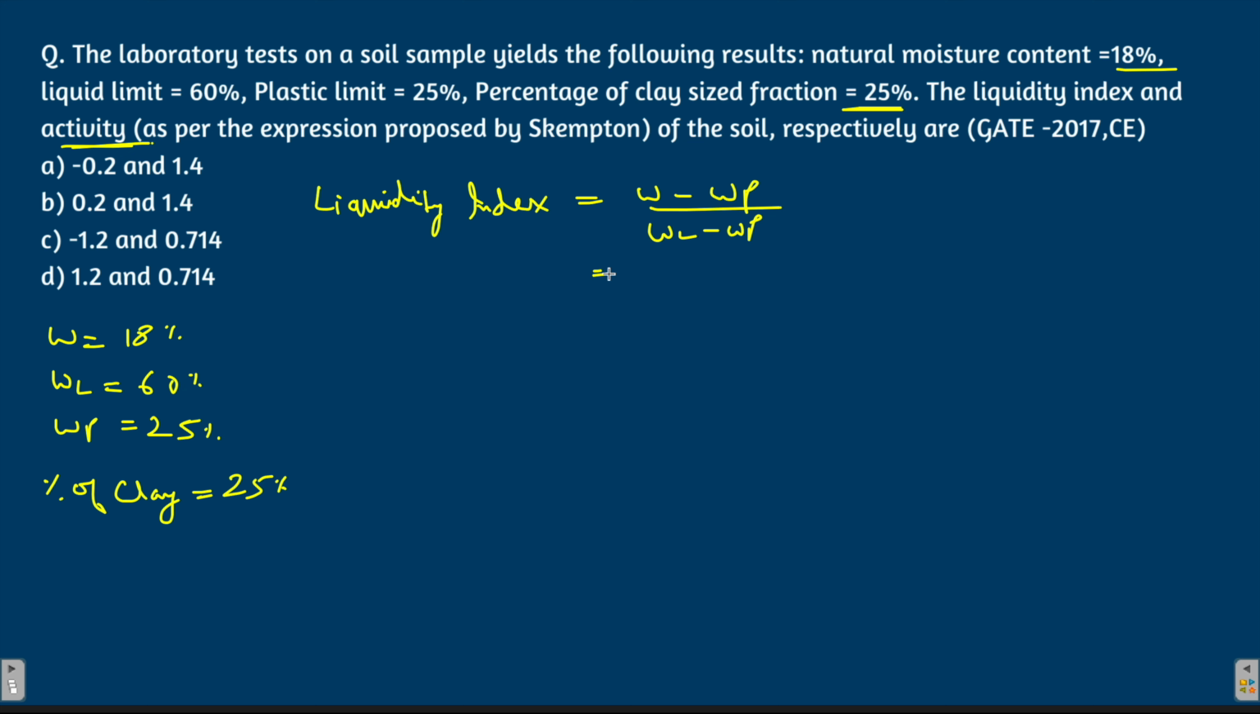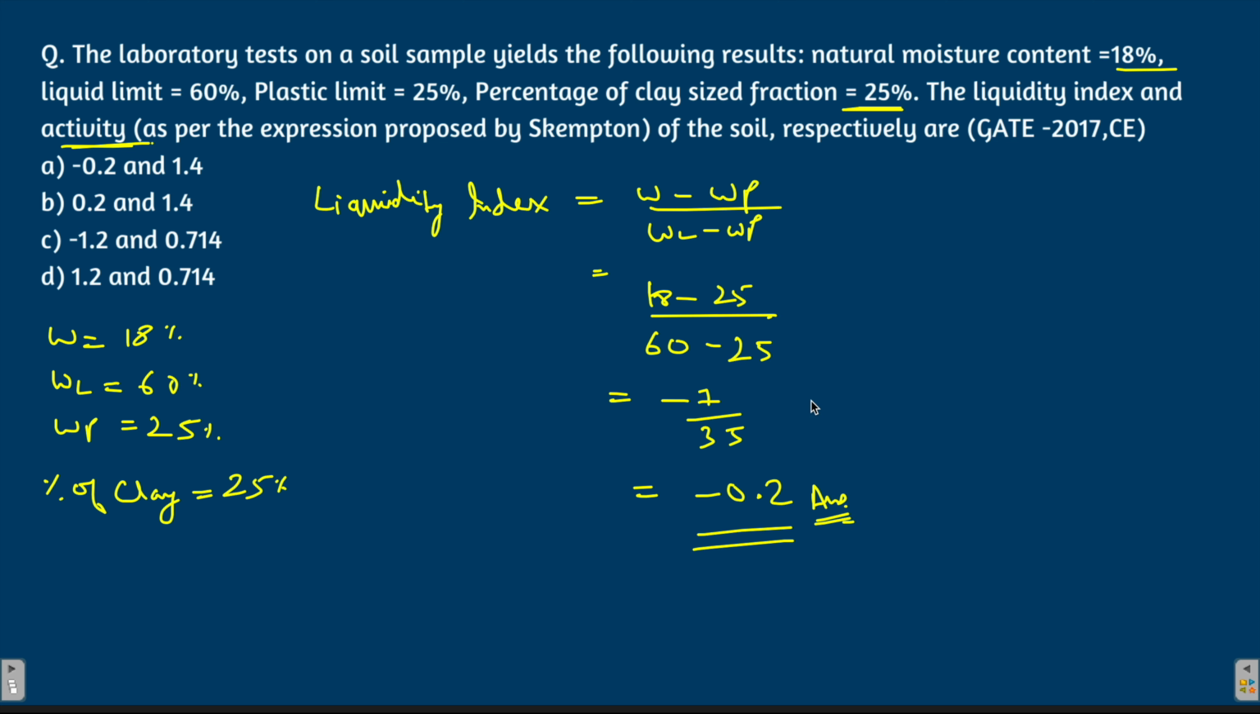This is the second time GATE is asking this question for 2 marks. So let me put the values. 18 minus WP, which is 25, by liquid limit 60 minus WP, which is 25. So the numerator is negative. It comes out to be 7 by 35, which is minus 0.2. Okay, so don't get confused. This means the liquidity index can be negative. If you are solving it for the first time and you have a notes copy, just mark it that liquidity index can be negative.